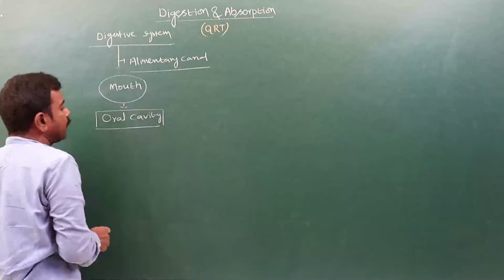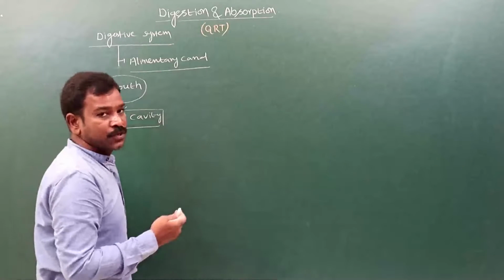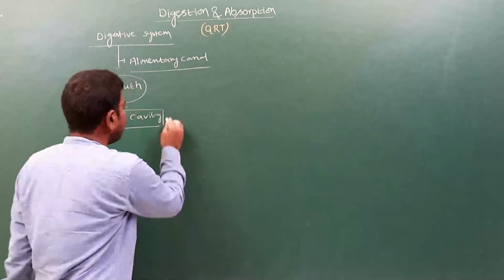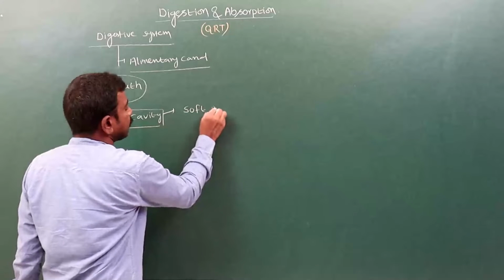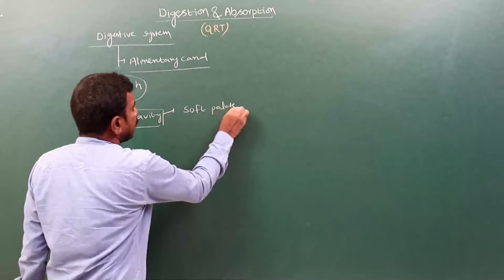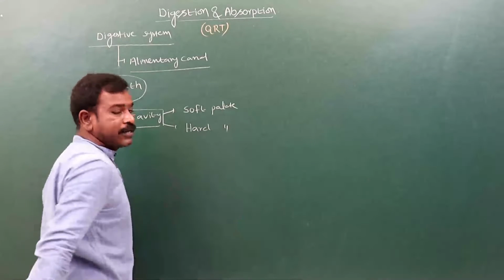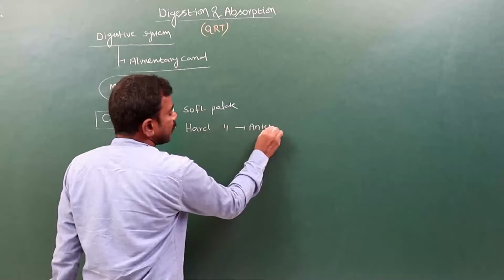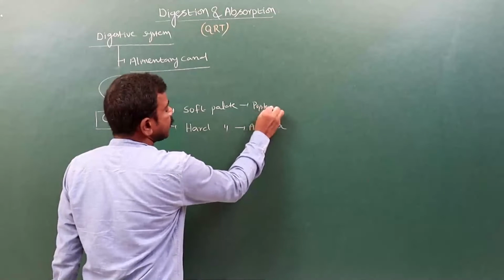On the roof of the oral cavity, a soft palate and a hard palate are present. The hard palate is present on the anterior side and the soft palate on the posterior side.